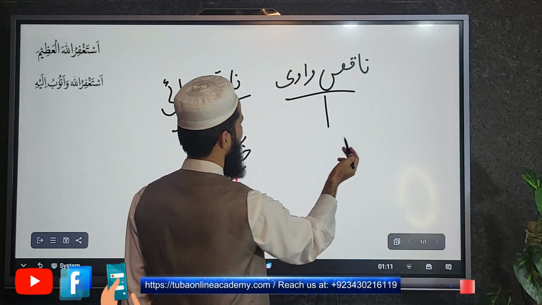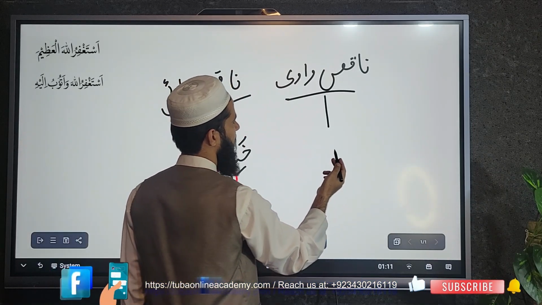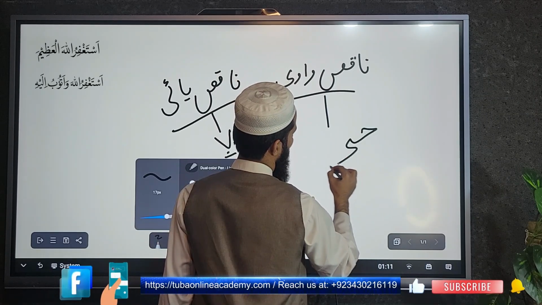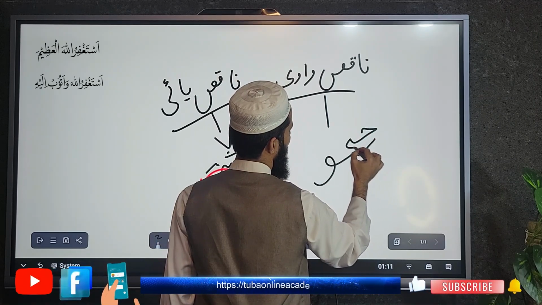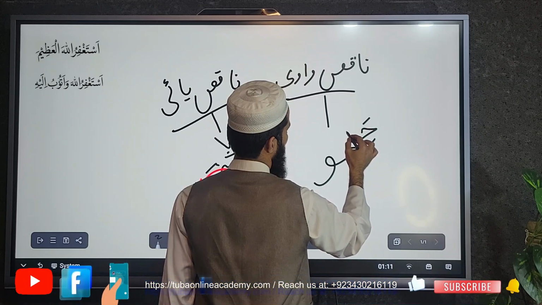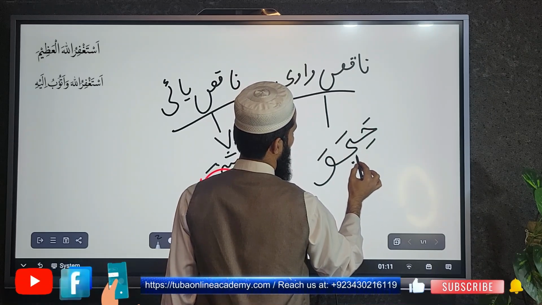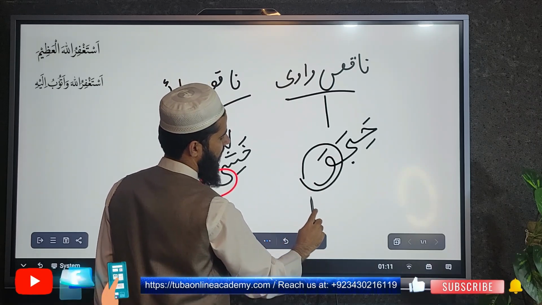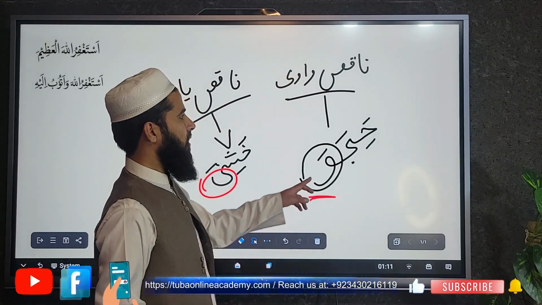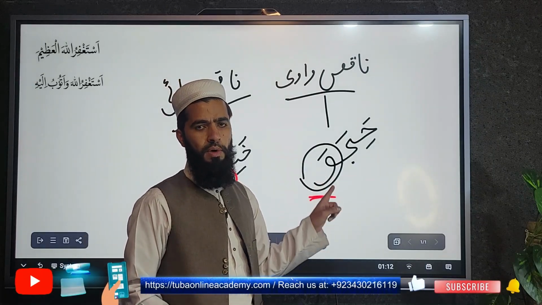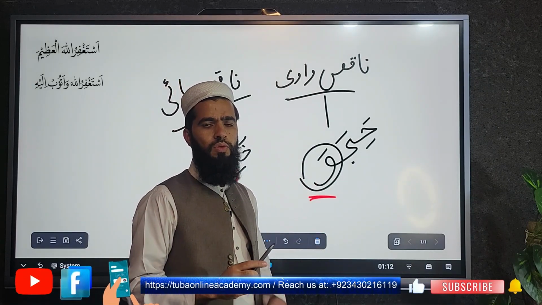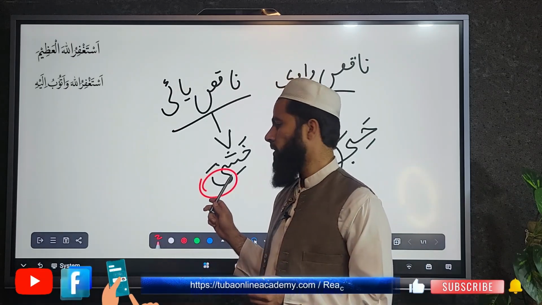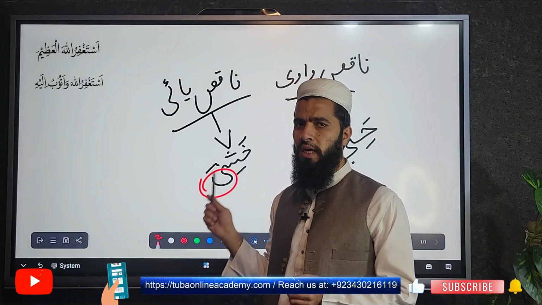And naqis wawi, for example, what example can you make from a naqis wawi? Like hijawa. Okay, it will be the naqis wawi. Because when the huruf illat waw comes at the last, or lam kalima, it will be the naqis wawi. And when the harf illat is ya, it will be the naqis ya'i.